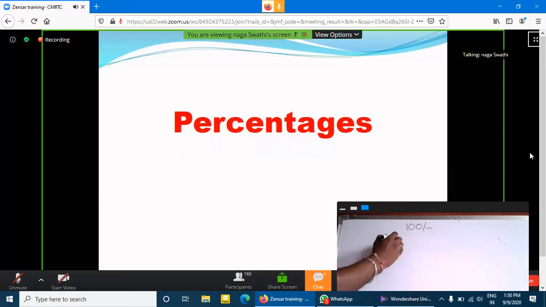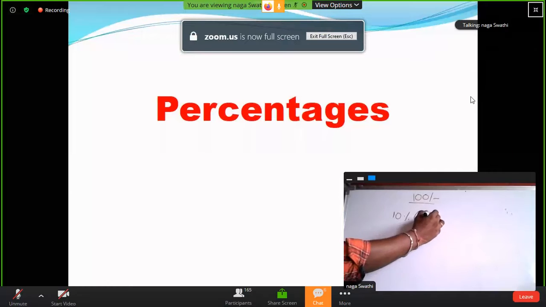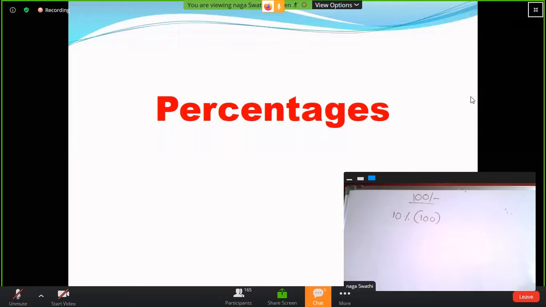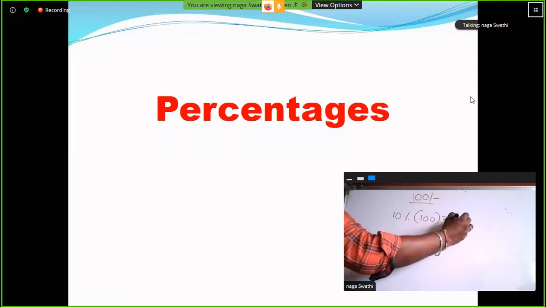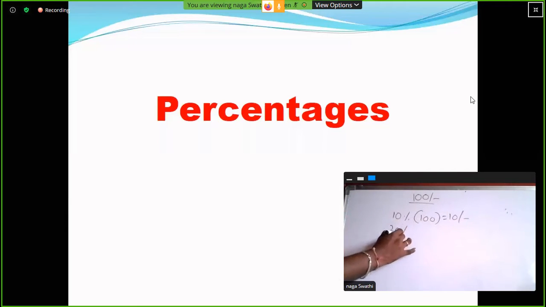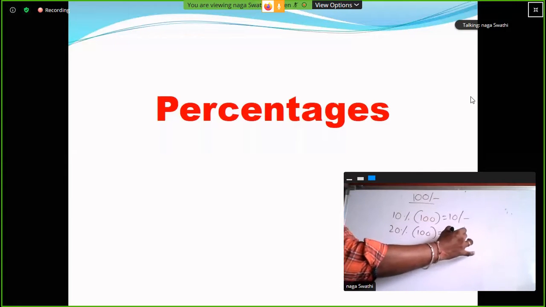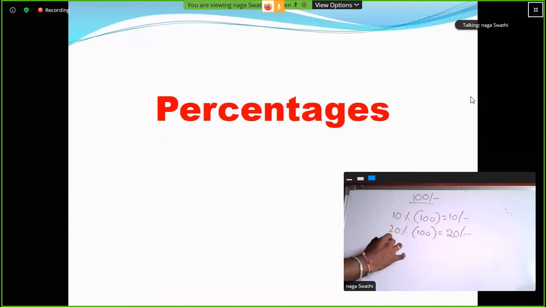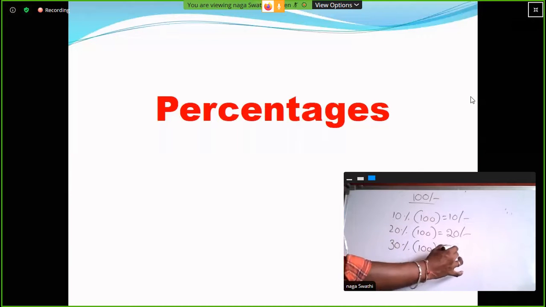What is the value of 10% of 100 rupees? 10 rupees, we know very well. 20% of 100 rupees is 20 rupees. 30% of 100 rupees is 30 rupees. 50% of 100 is half, so 50.